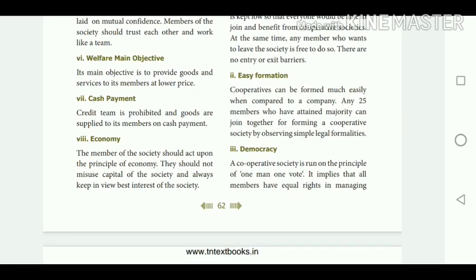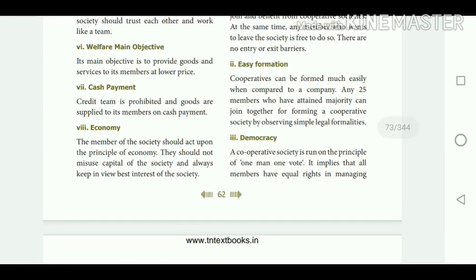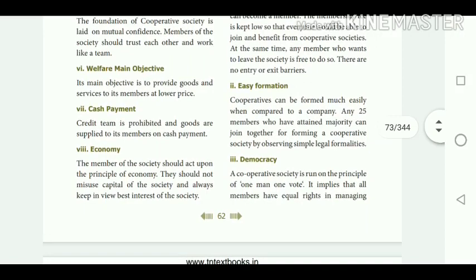Economy. The members of the society should act upon the principles of economy, that is, how to reduce the cost of the cooperative societies. They should not misuse the capital of the societies and should keep in view the best interest of the society. Then distribution of profit. The profit can be distributed among the members according to the Cooperative Act. That is, 1/4 of the profit can be kept as a reserve, and 10% of the profit can be used for providing facilities to the members. Then self-service. All the business activities are conducted by the members themselves. Therefore, self-service rules are employed in this organization.